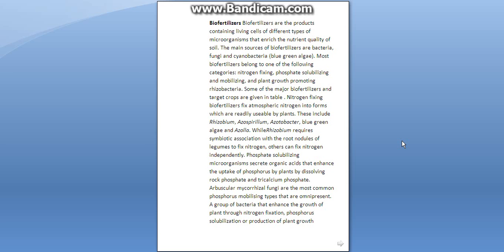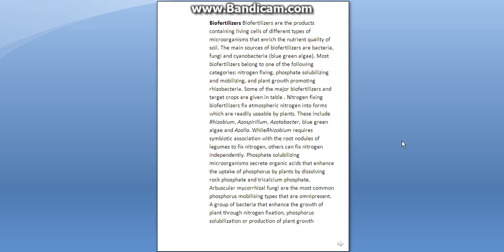Nitrogen fixing biofertilizers, what do they do? They fix atmospheric nitrogen into a form which is readily usable by plants. Now these include rhizobium, azospirillum, azotobacter, blue-green algae, azolla. While rhizobium requires symbiotic association with the root nodules to fix nitrogen, others can fix nitrogen independently.